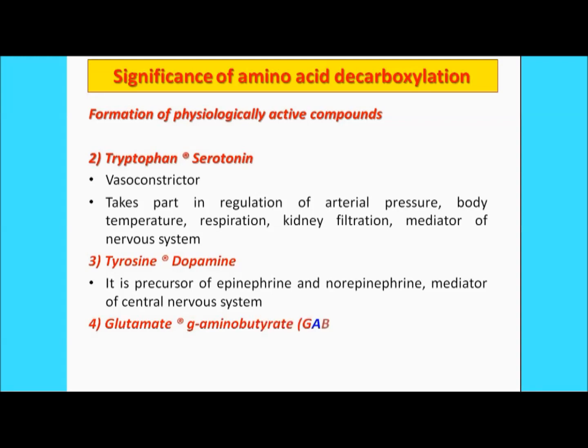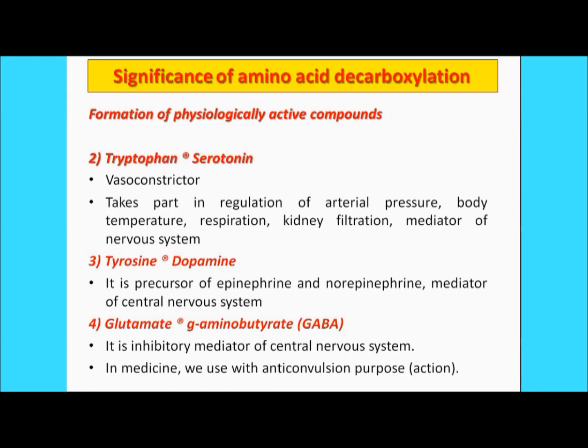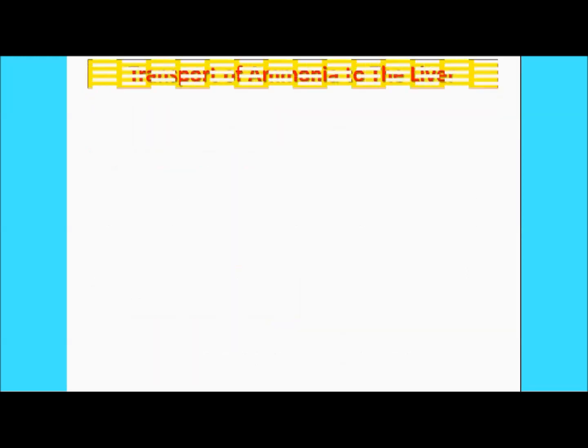The next one is your GABA, that is your gamma amino butyrate. So it is formed from the glutamate. Now what is the role of the GABA? It is an inhibitory mediator of the central nervous system. Moreover, it is used as an anticonvulsant drug, right? Now we are moving to the next slide.